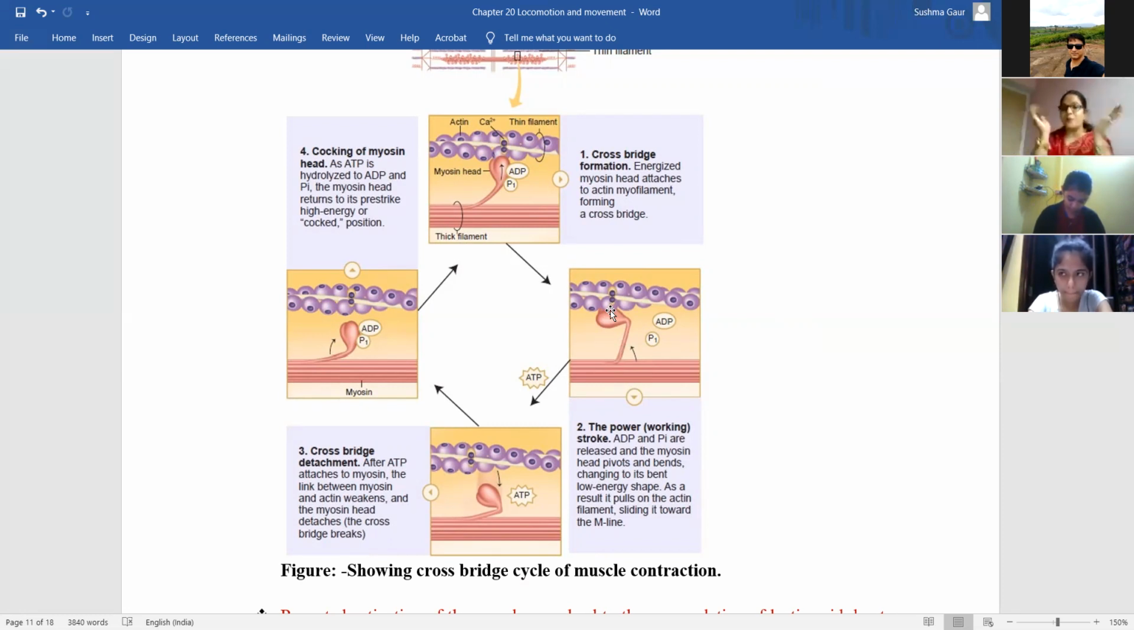ठीक है, सपोज ये आपके 2 एक्टिन फाइबर्स हैं एंड 2 myosin heads हैं, they are attached to actins and they will pull the actin to like this. This is the center of the myosin.